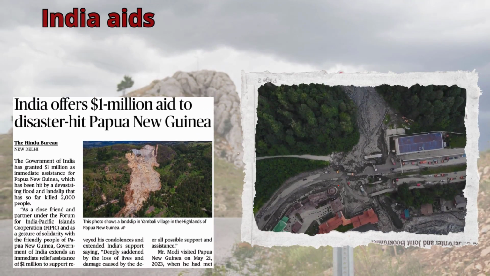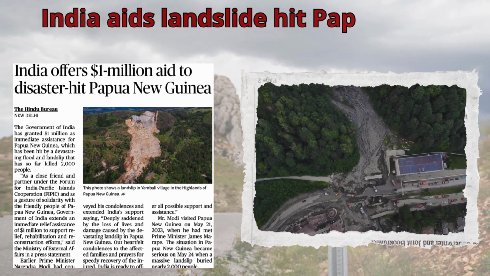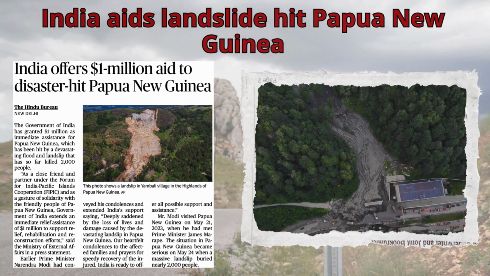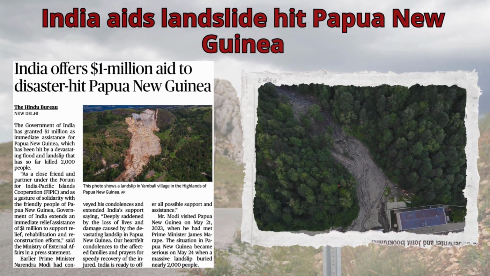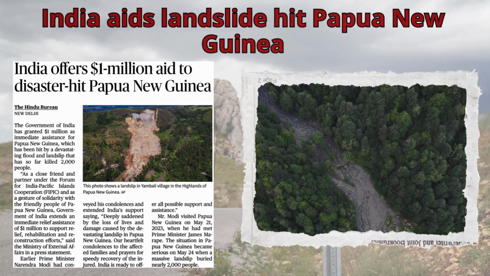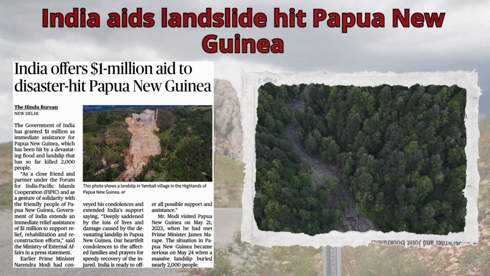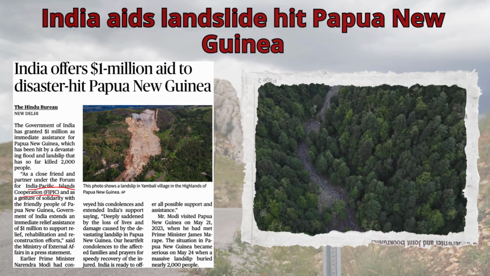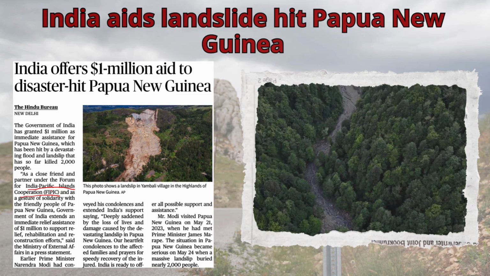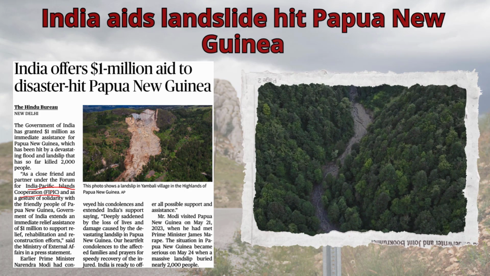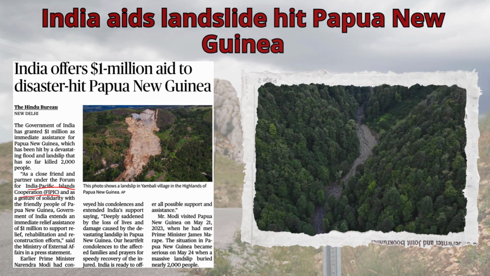According to the article, India has offered $1 million to Papua New Guinea to address the disaster caused by floods and landslips, to showcase India's solidarity to its partner of the Forum for Indo-Pacific Island Cooperation. This is the crux of the article given here. So let us revise about the Forum for Indo-Pacific Island Cooperation from the prelims perspective.